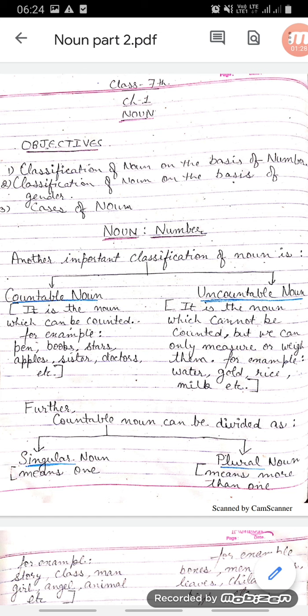Further, countable noun can be divided as singular noun and plural noun. Singular noun means one and plural noun means more than one.